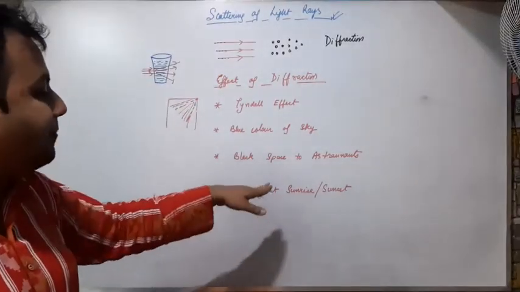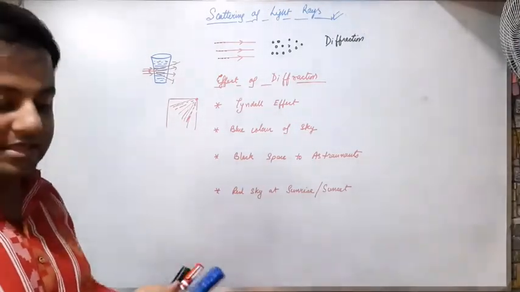Now the last one. Why does the sky appear red during sunrise and sunset? Let me explain this to you.